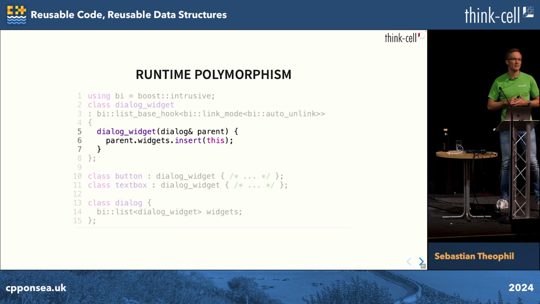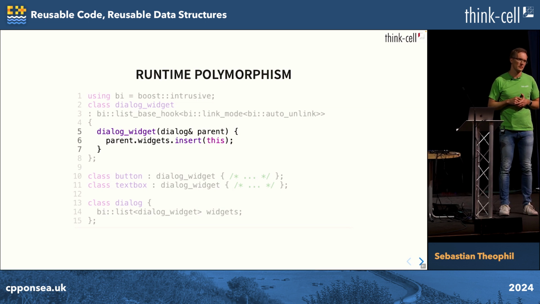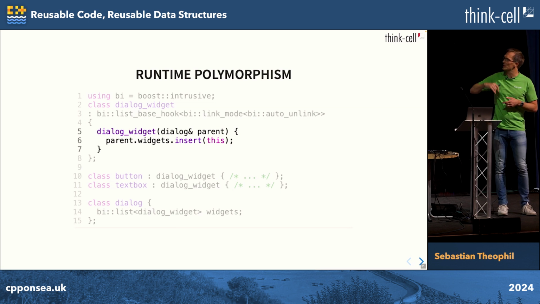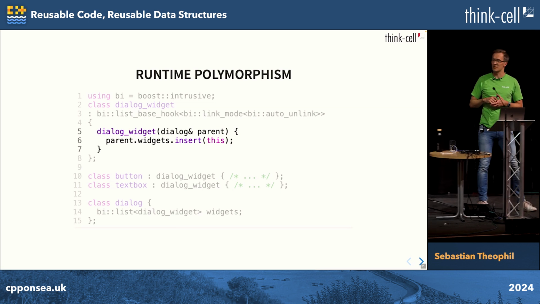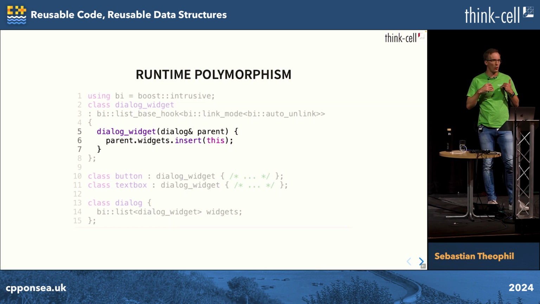Oh, any other, yeah. I don't really see where the button and the text box are now added to the dialog. It's the dialog widget constructor that does it. The dialog widget constructor is just the base class constructor, and it always registers itself in that list.